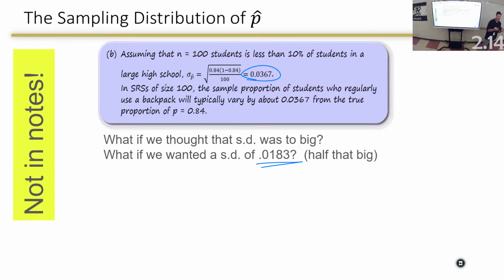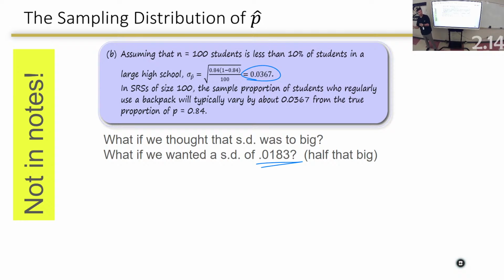Well, if I wanted exactly half, this is where we have to use a little bit of common sense mathematically. If I wanted exactly half, a lot of students just say, I just need to double that. No, you can't double it, because what are you doing to that sample size? You're taking the square root of it. So you can't double it.